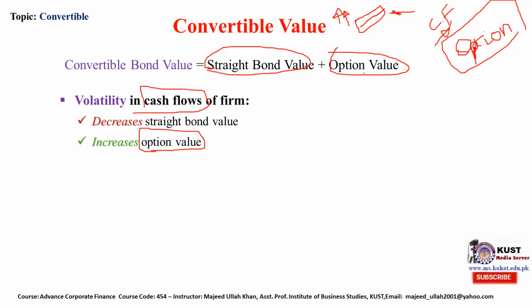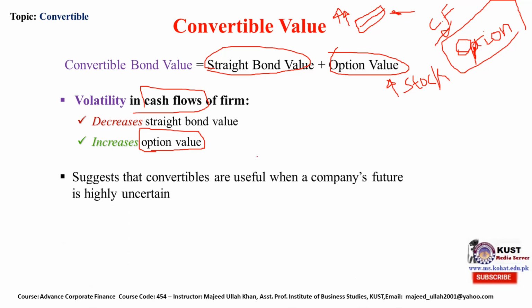Secondly, the option value depends on the stock market price. If the company's stock price is high and trading occurs frequently in the common stock of this company, its option value will increase because the investors will convert their convertible security into common stock. It suggests that convertibles are useful when the company's future is highly uncertain.